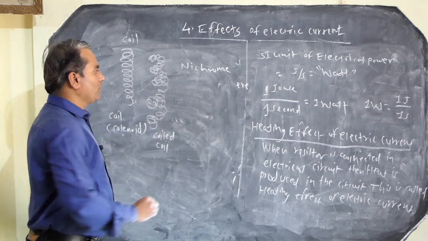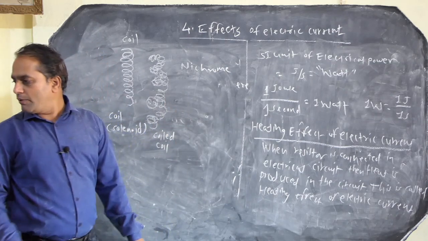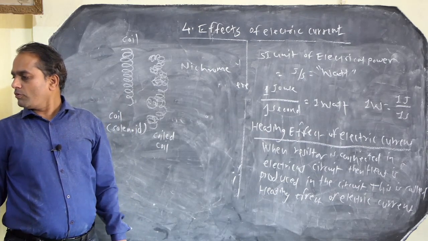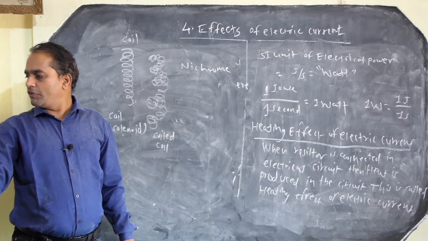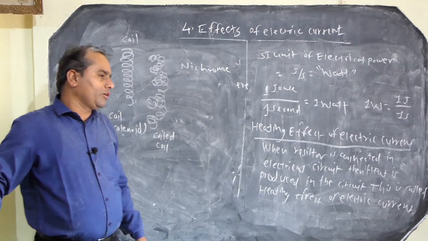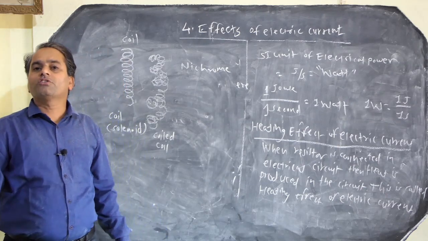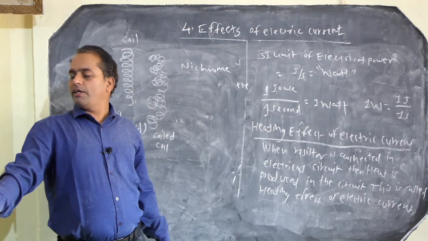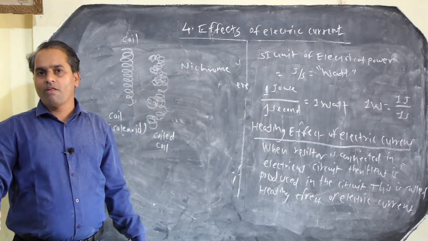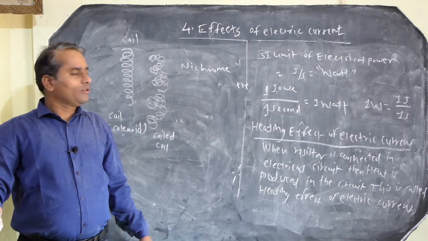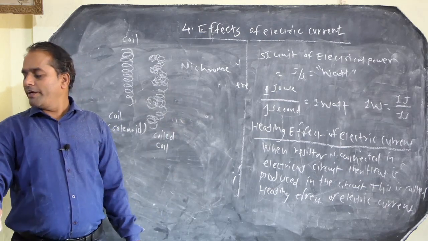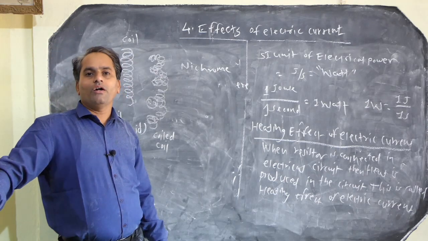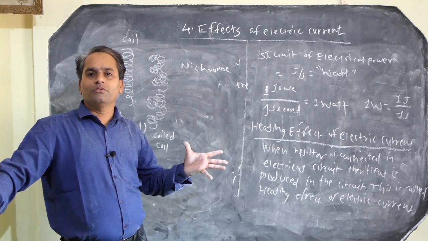So here the melting point or the boiling point, the nichrome has the resistivity. Also, in the case of the electrical bulb, a tungsten wire is used. The tungsten wire has a high value of resistivity, and as a result, when current passes through that coil, it gets heated and becomes red hot. As a result, the bulb glows.